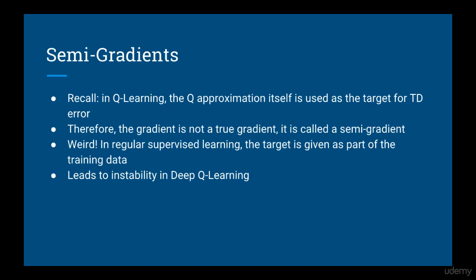The next trick is related to something we learned about in the previous reinforcement learning course. Recall that Q-learning is a temporal difference method. Temporal difference methods use the value function itself as the target return. This is weird because in regular supervised learning, the target is always given as part of the training data. You would never have to estimate it. Because of this, when we do gradient descent, it's not a true gradient. We call it a semi-gradient. For deep Q-learning, this also leads to instability.